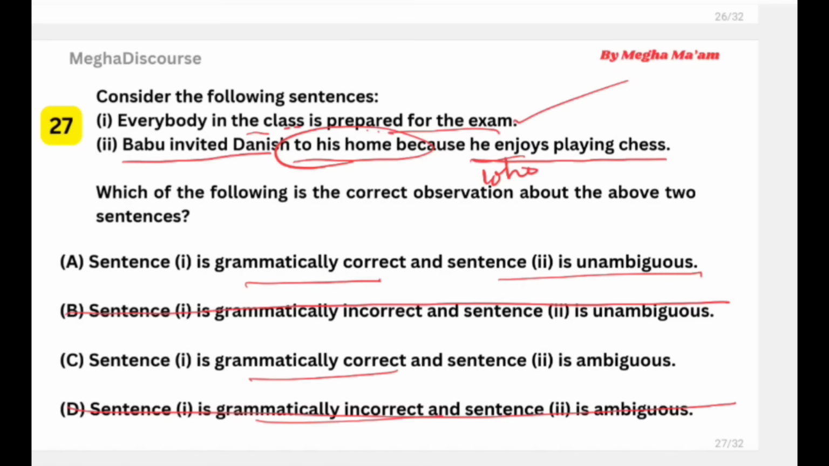Who enjoys? Now the question is, who enjoys, Babu or Danish? So we are not getting the answer completely. That's why it is ambiguous, multiple meanings. Maybe Babu likes, maybe Danish likes. So it is ambiguous. Answer is C. Okay, so this is our question number 27.